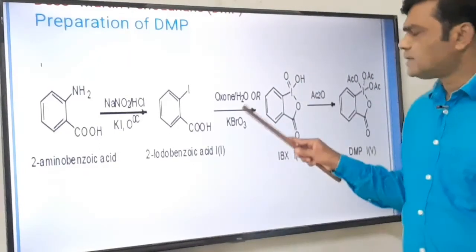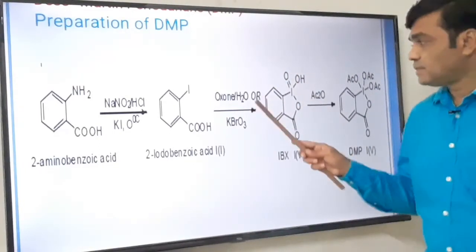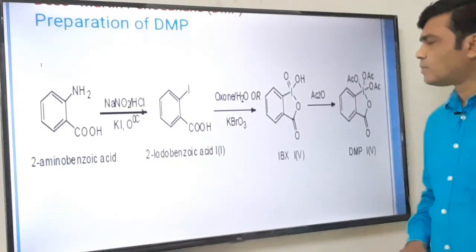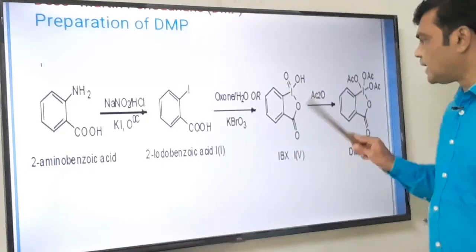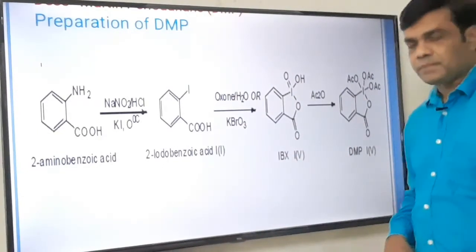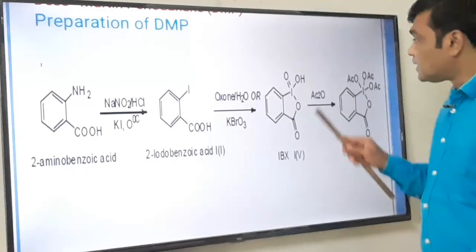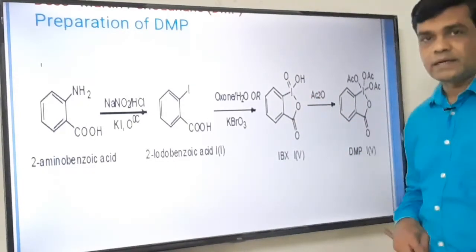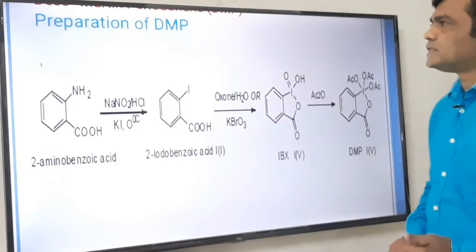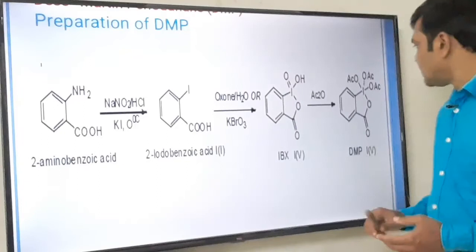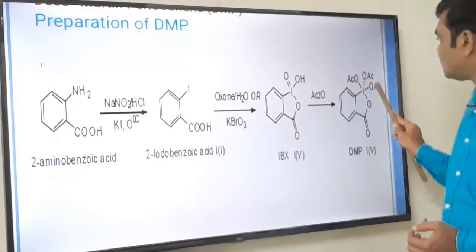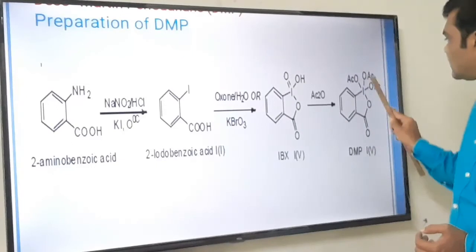on treatment with oxone, similar to IBX, with H2O, oxone mixture or potassium bromide, cyclization takes place and we get the IBX first. But we know the preparation of IBX, we have already discussed. That IBX on treatment with acetic anhydride, Ac2O, we get this reagent, that is DMP. So here iodine is attached to 3 oxygen atoms, 3 acetoxyl groups are attached to the iodine.